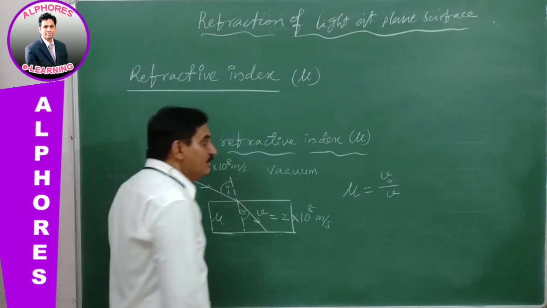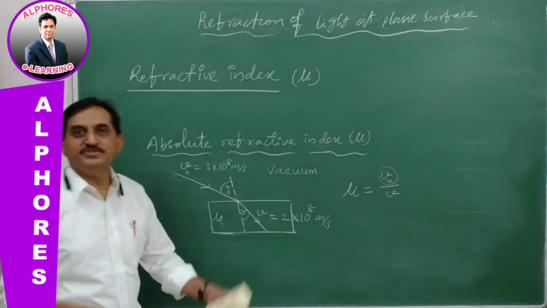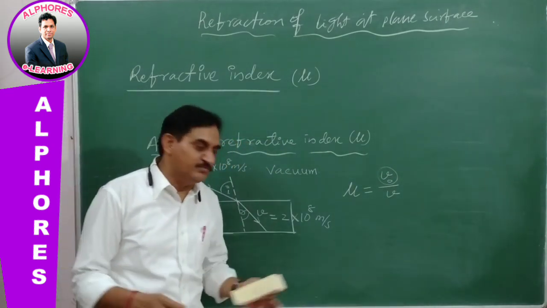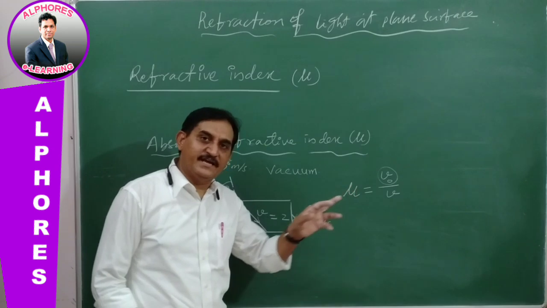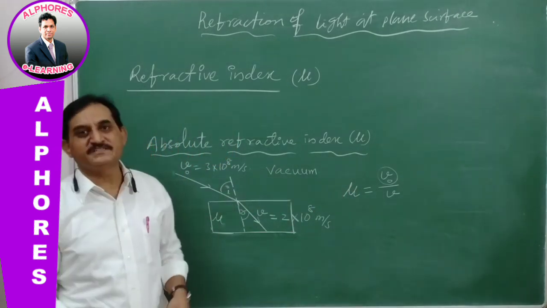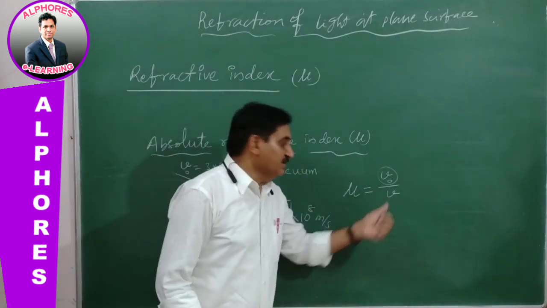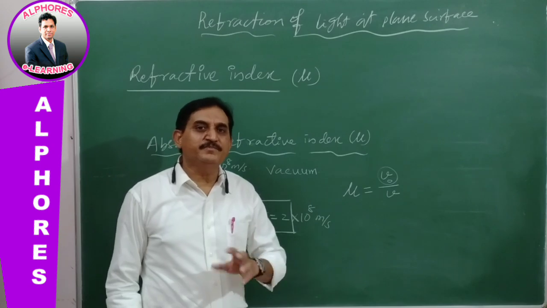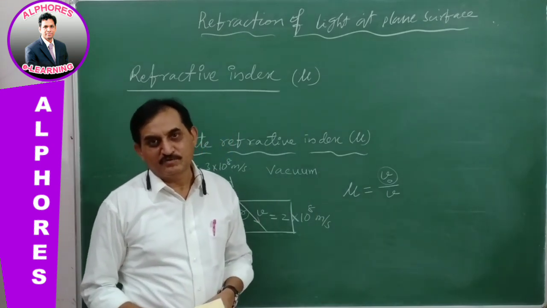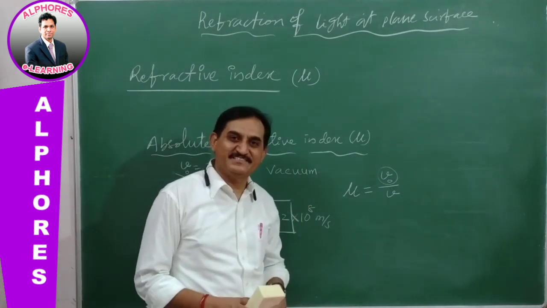Now we know this is constant in nature, in the universe, everywhere. The velocity of light in the vacuum is fixed, that is 3 into 10 to the power of 8 meter per second. But the velocity of light in the medium changes from medium to medium. Why is it changing? Because of refractive index.